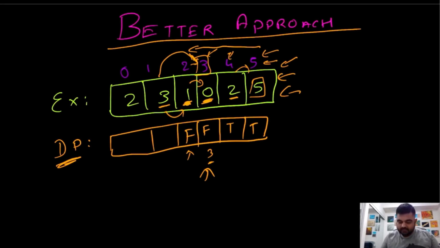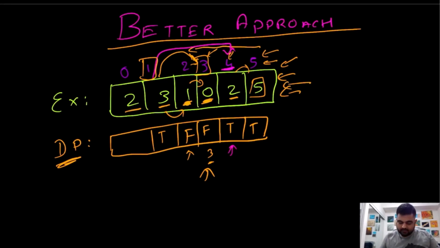Now from this third position, we still have one more possibility, that we can take a jump of 3 values. If we take a jump of 3 values, we end up at index number 4. For this index number 4, we see that the value is true. If we find any true, we can say that from this index number 1, we can reach this last endpoint.